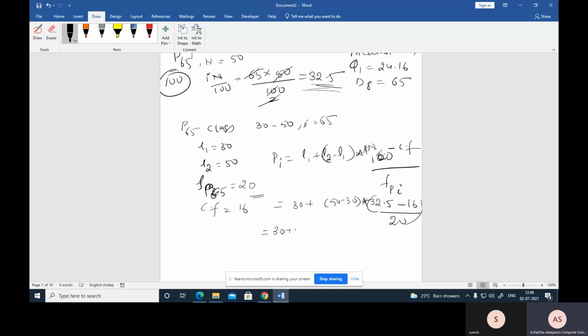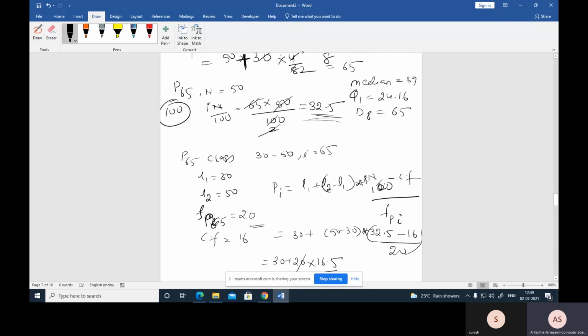Now 30 plus 20 into 16.5 divided by 20 gives 46.5. That means the percentile P65 is 46.5 only.